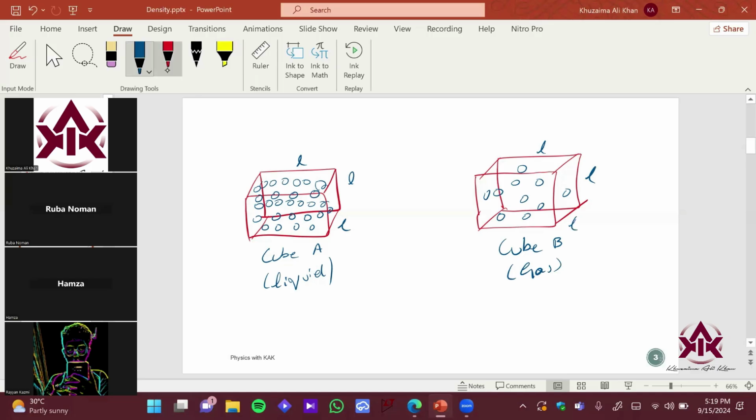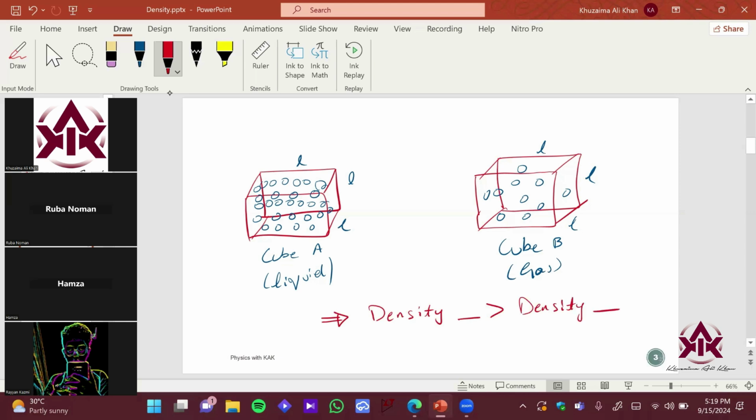So can you just judge these two cubes over here and tell me which cube's density will be greater, and why? Think about the formula.